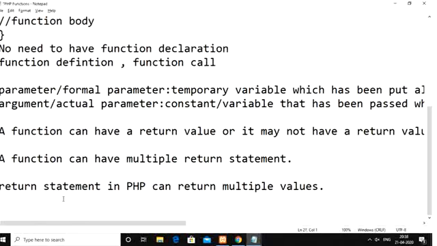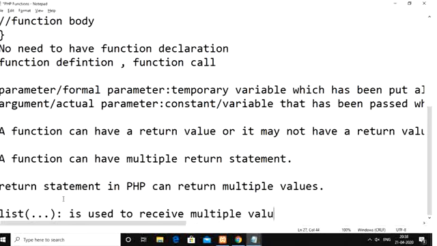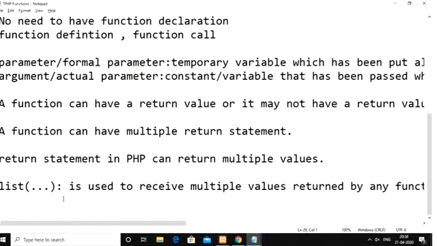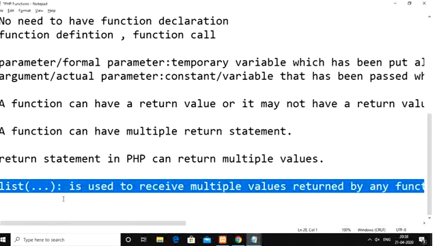For receiving that particular array returned by the function, we need to use one list function, which can have any number of parameters. List is used to receive multiple values returned by any function. That is the use of the list function. We can see the usage of this list function live.